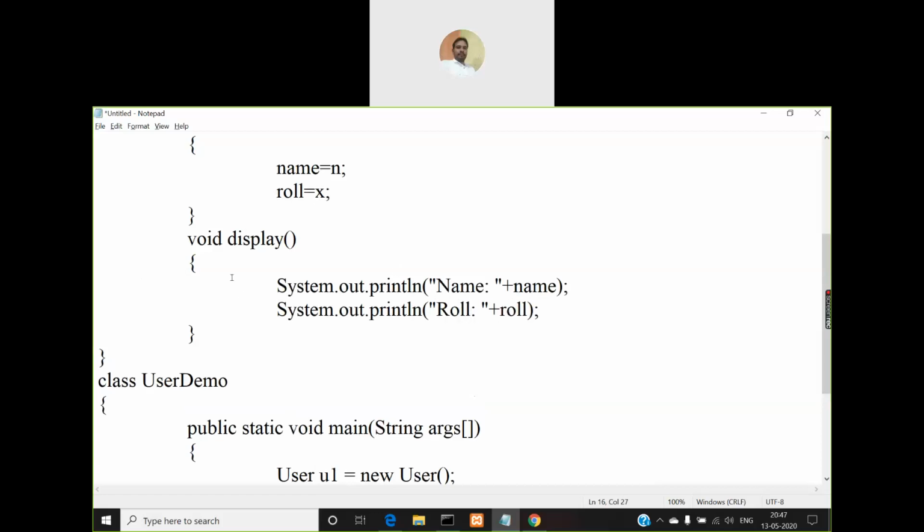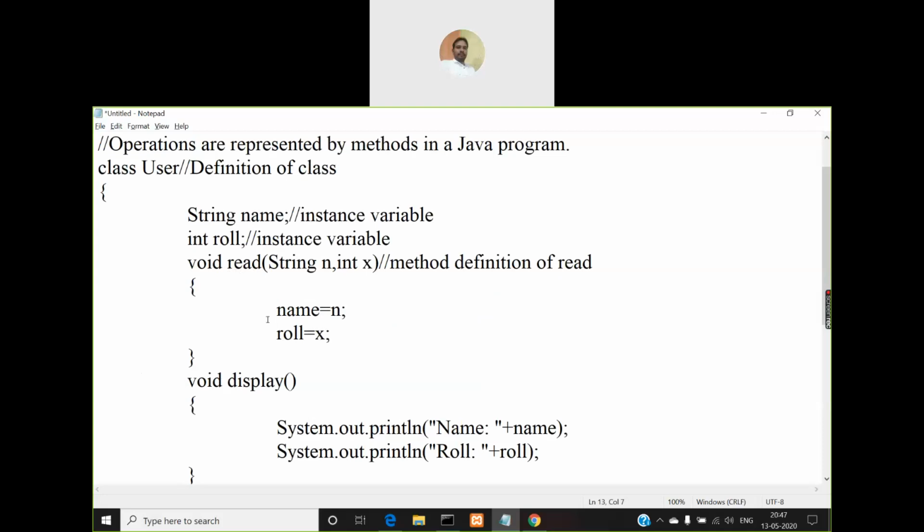Okay, so the name is taken as display because this method is going to display the values of name and roll variables. It is up to you what name you want to give to this method. But when there are multiple methods, no two methods must have the same name. Because I have taken this as read, I cannot define another method again with the same name read, right?